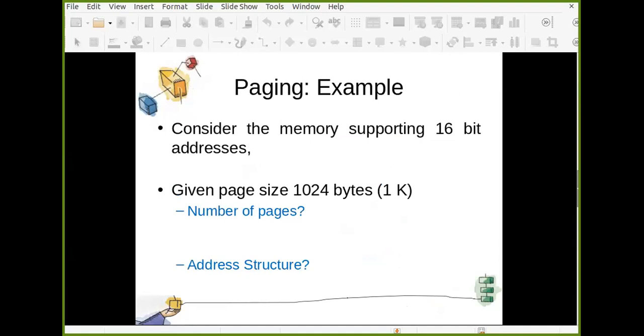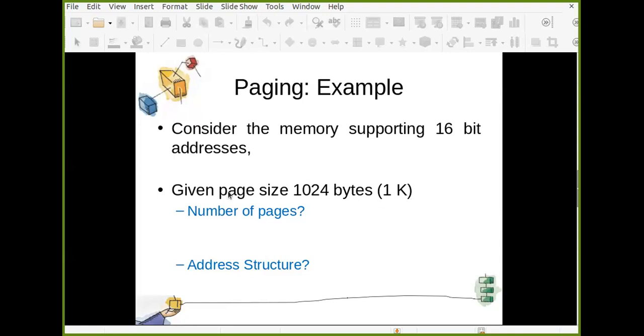So this is the example. Let us try to understand this paging example. Consider a memory supporting 16-bit addresses. Now you have a memory which can be referred with the 16-bit address and given page size. The page size is the same as the frame size. So the whole 16-bit referred memory is divided into frames or pages of size 1024 bytes. That is a 1K byte page. So page size is 1K.